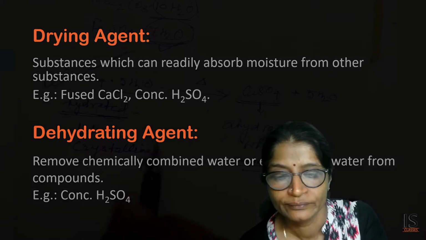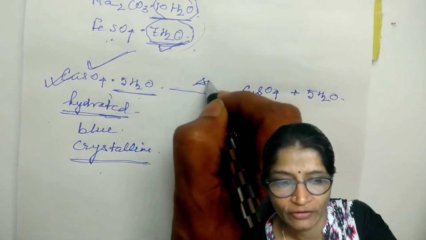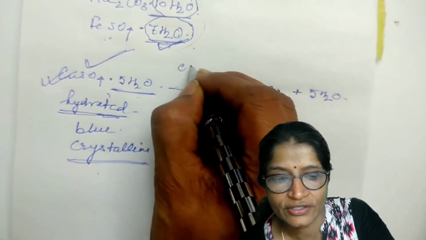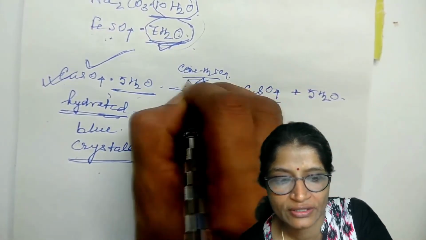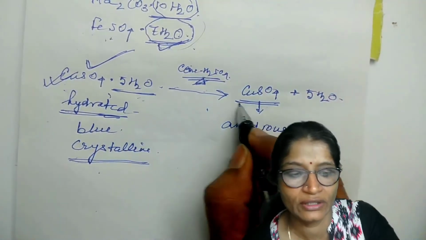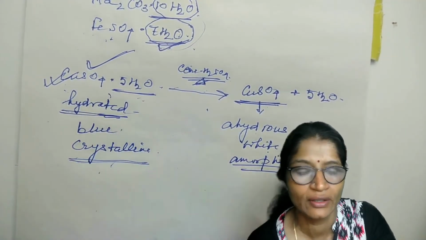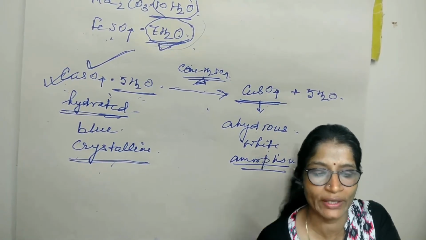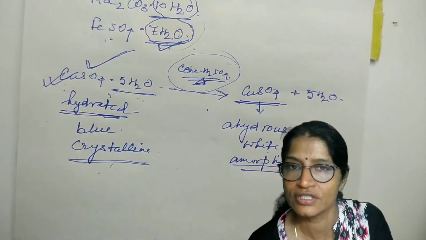Like here, in this CuSO4·5H2O, instead of heating, if I add concentrated sulfuric acid, we will get the same result: the copper sulfate is converted into the anhydrous form. Blue crystalline hydrated copper sulfate is converted into amorphous white anhydrous copper sulfate due to the addition of concentrated sulfuric acid.